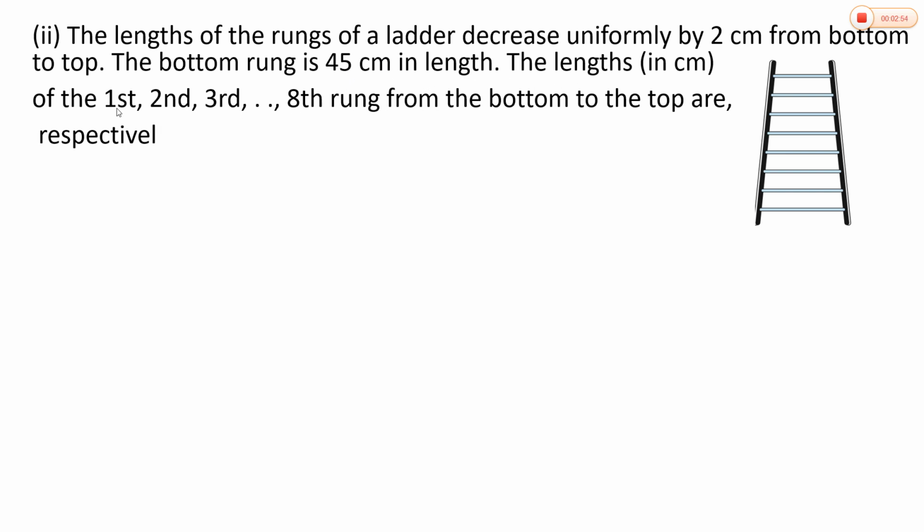The lengths of the first, second, third till 8th rung from the bottom to the top are, respectively, see here, the length of the bottom rung is 45 centimeters and the second rung is 2 centimeters less than the bottom rung. So it will be 43, 41, like this: 45, 43, 41, 39, 37, 35, 33, and the length of the top rung will be 31 centimeters.